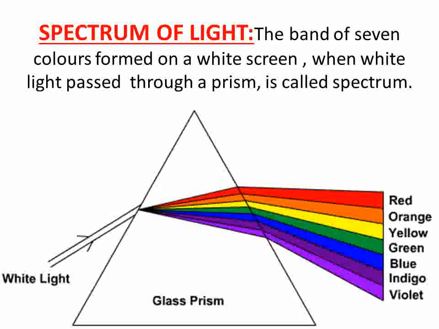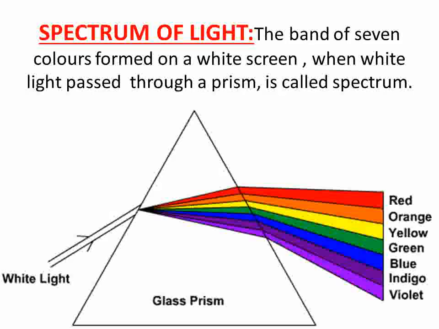Spectrum of light. The band of 7 colors formed on a white screen when white light passes through a prism is called a spectrum. White light is falling from air to glass. Then there are two phenomena. One is deviation. Deviation means bending of light, and another is dispersion. Dispersion means splitting of white light into 7 colors.